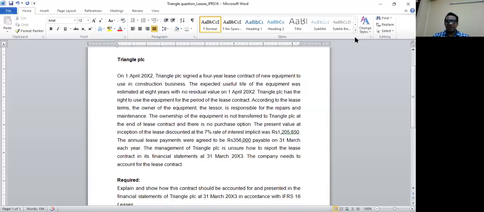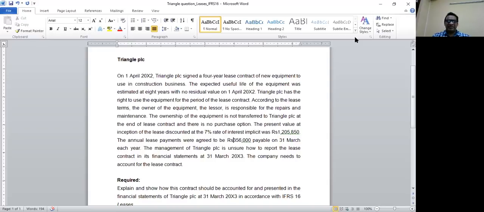So the first thing that you need to clear in your mind is whether or not this constitutes a lease as per IFRS 16. I would say, since the lessee can control the use of the asset, since he is able to obtain the future economic benefits by controlling the asset, although the lessor is maintaining the asset, it should be recorded by the lessee as a right of use asset. So before I answer this question, first I will establish whether or not it is a lease.